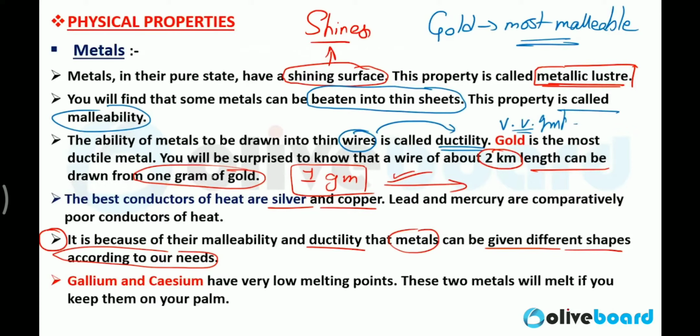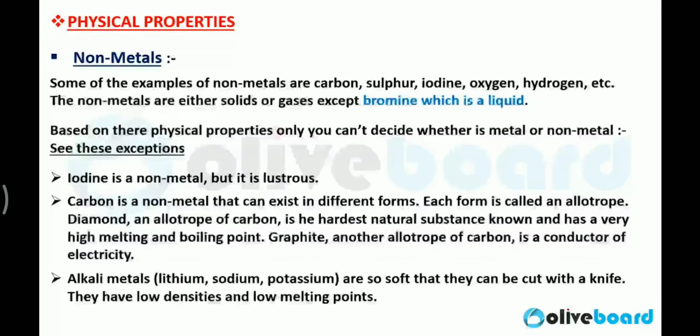Clear? And last but not least, this point is very, very important: gallium and cesium have very low melting points. These two metals will melt if you keep them on your palm. Clear? Gallium and cesium, very, very important. And now we will discuss the physical properties of non-metals.